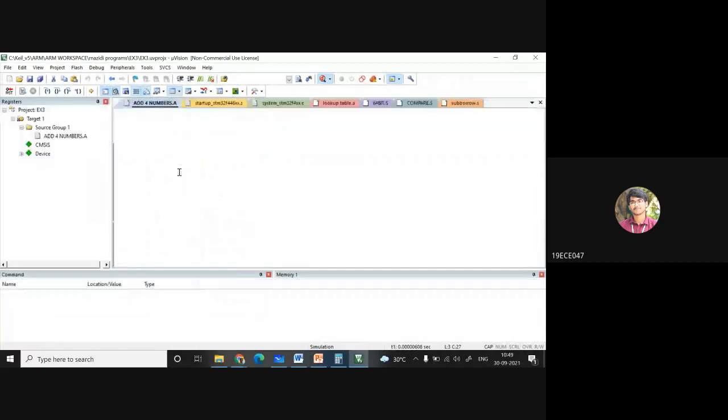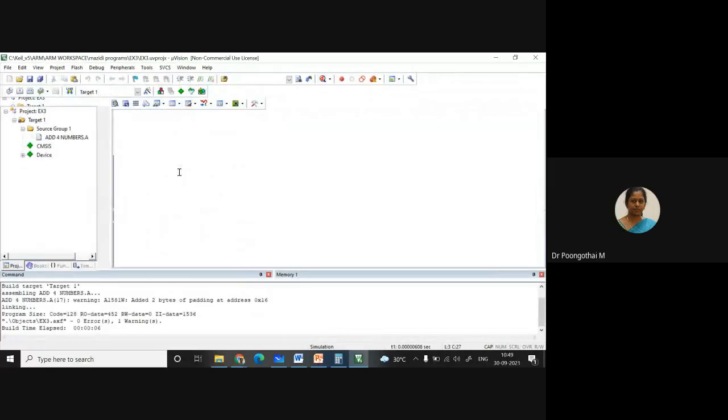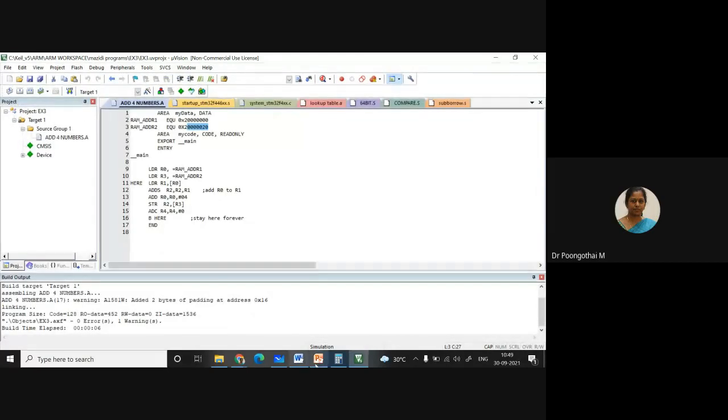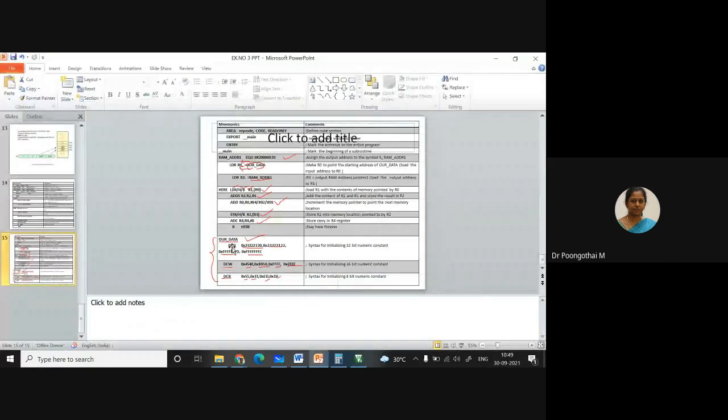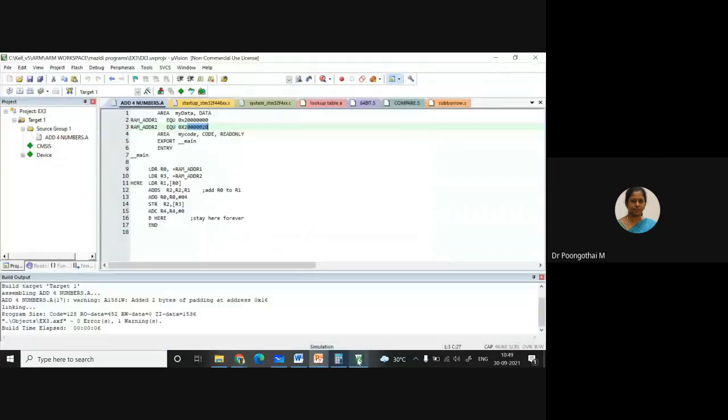Ma'am, what is the full form of DCD, ma'am? DCD is defined constant data for 32-bit. Defined constant word is for 16-bit. Defined constant byte is for 8-bit data.